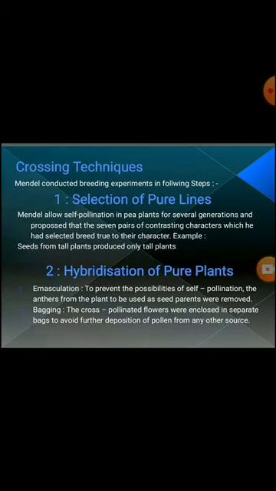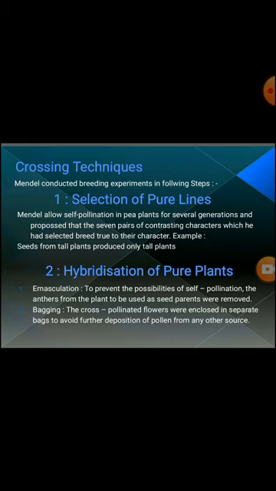Our next topic is crossing techniques. What type of crossing techniques did Mendel use to complete his experiment? Mendel conducted breeding experiments in the following steps. First step is selection of pure line. In pea plant, he first selected what kind of character he crossed with.